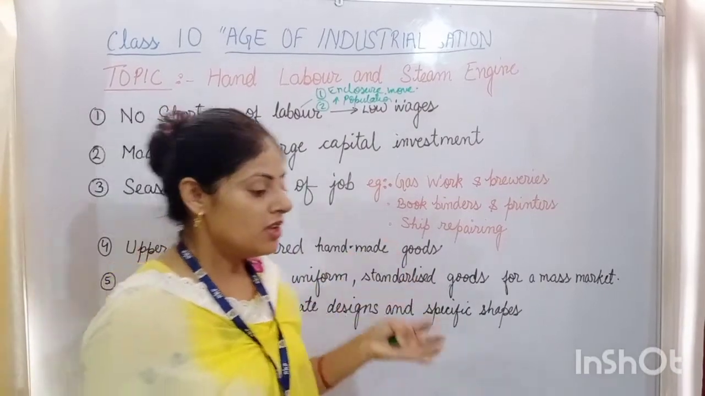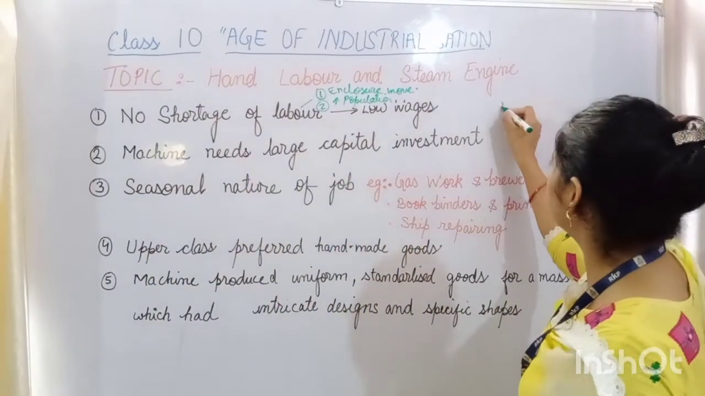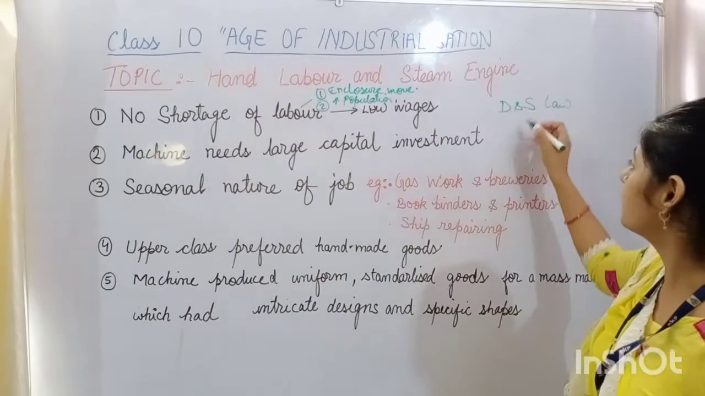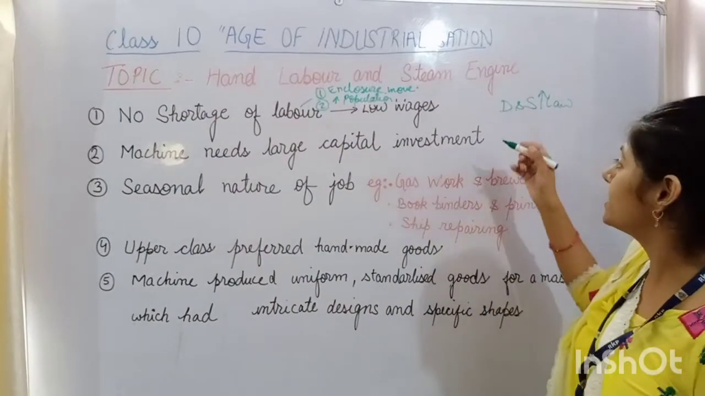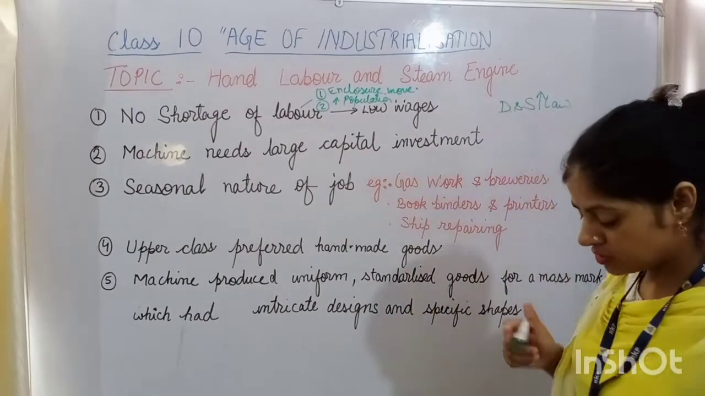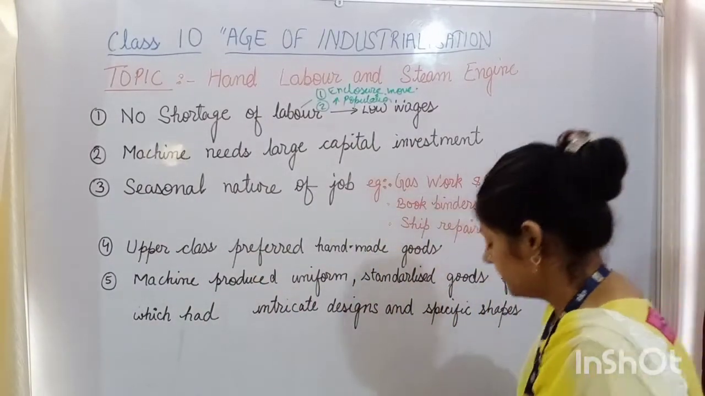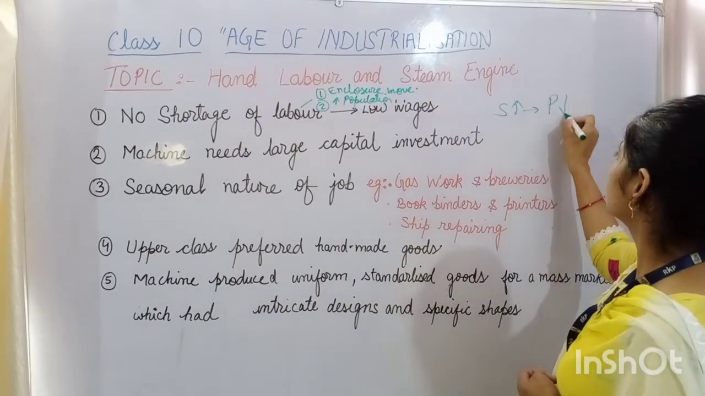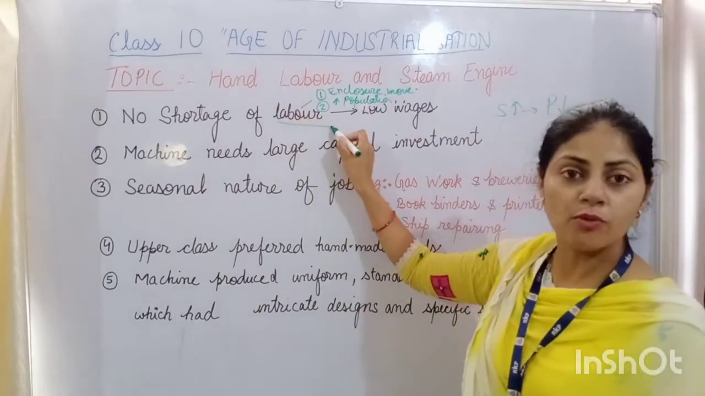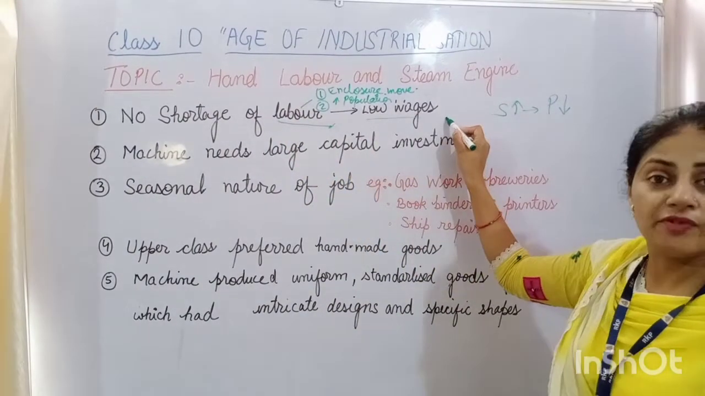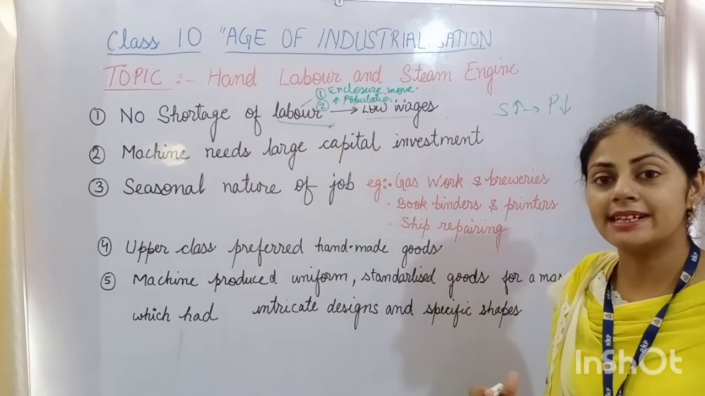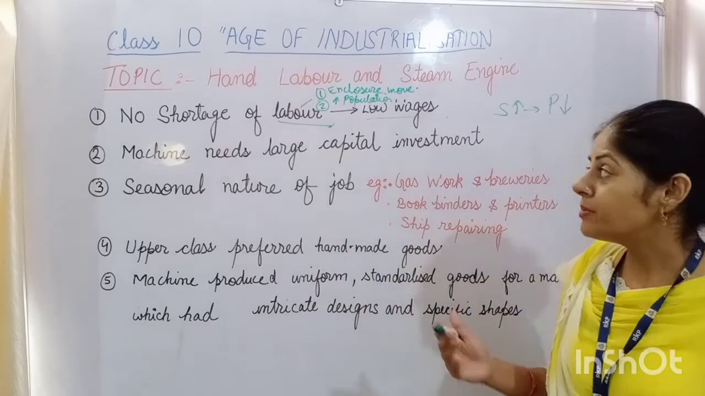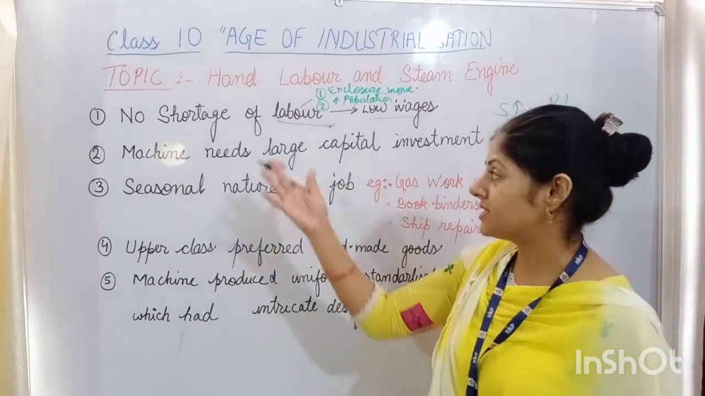Because of these two reasons, there was no shortage of labor in Britain at that time, and because of the abundance of labor, here again comes the law of demand and supply, which says that when the supply of anything is too much, obviously the price of the thing goes down. When the supply of labor was so much, because of this the wages of the labor went down. This led to the benefit of the industrialist or capitalist. Because of this, they needed less capital to be invested.